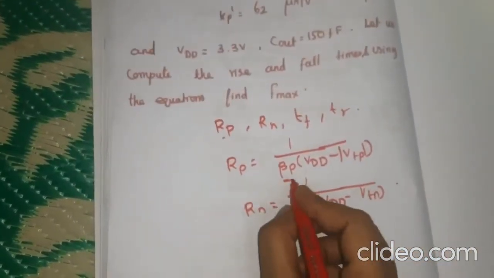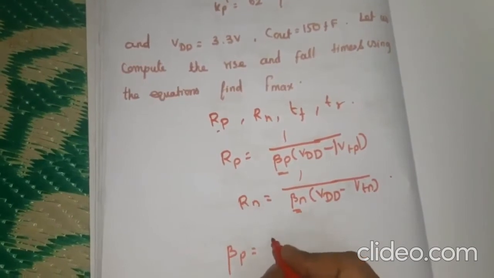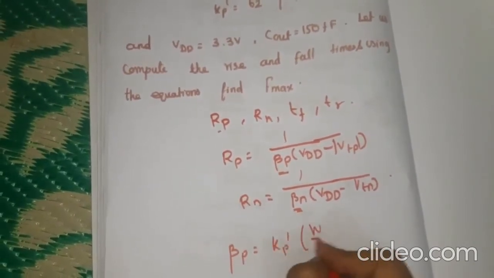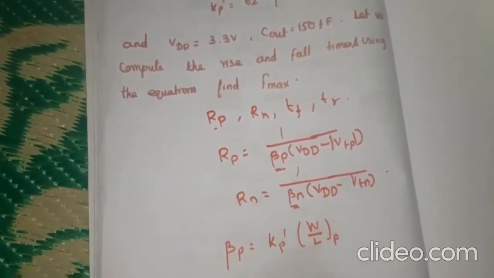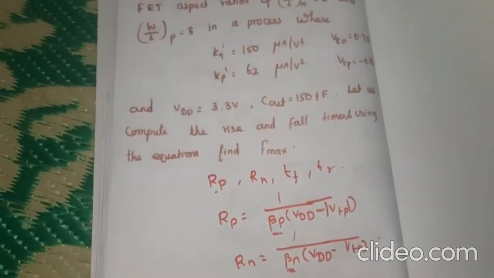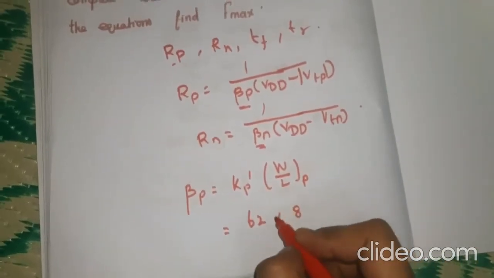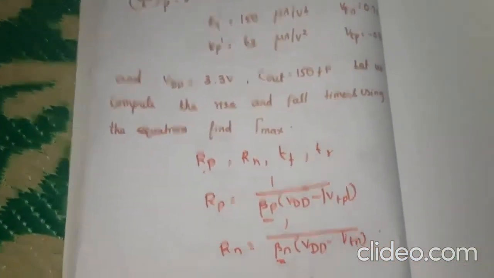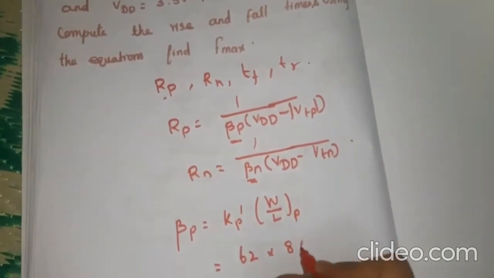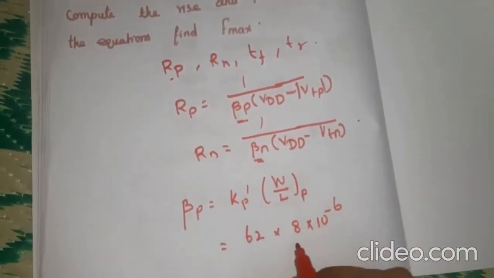So first we have to find beta P and beta N. Beta P is equal to Kp dash into W by L P. Here Kp is 62 and W by L P is 8, so beta P is 62 into 10 to the power minus 6 into 8.